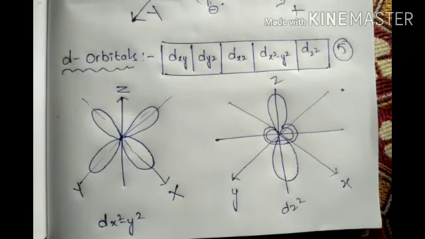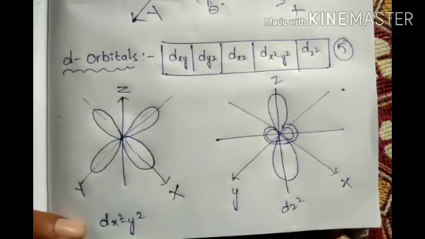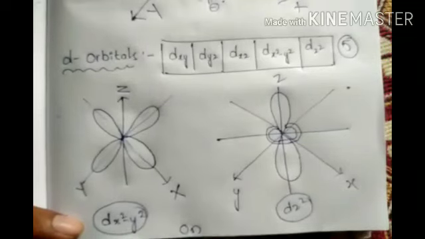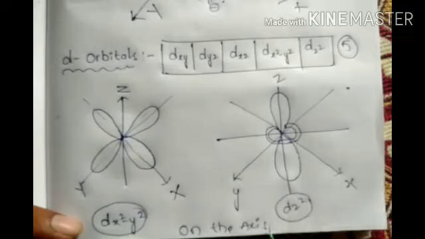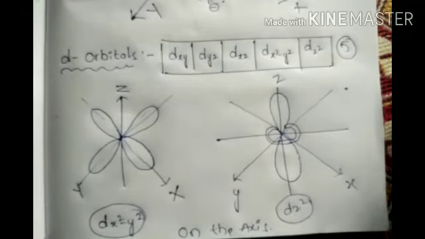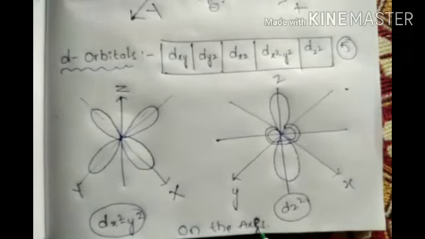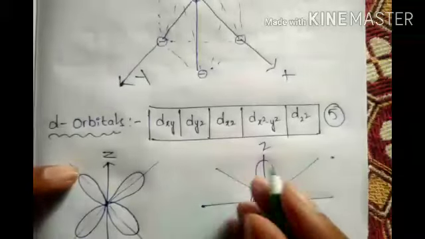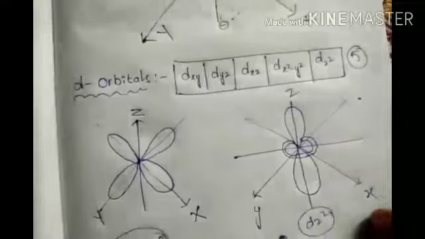Got it? Now, both loops are on the axis. Very, very important. Last year's class, on the axis. Between the axes is different, on the axes is different. And on the axis, how many are there? Only two. I will tell you the names later.